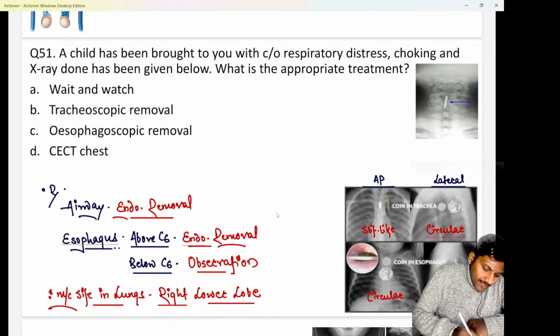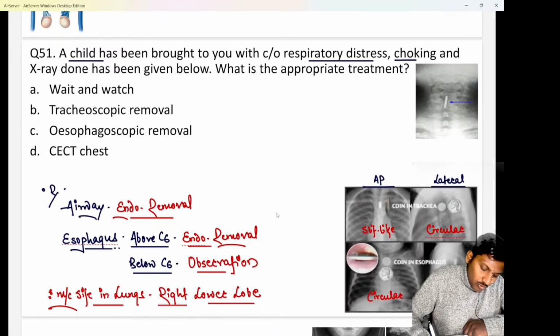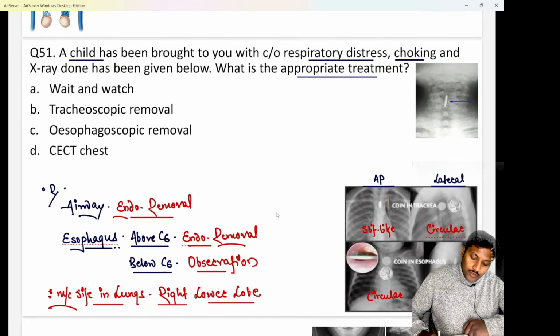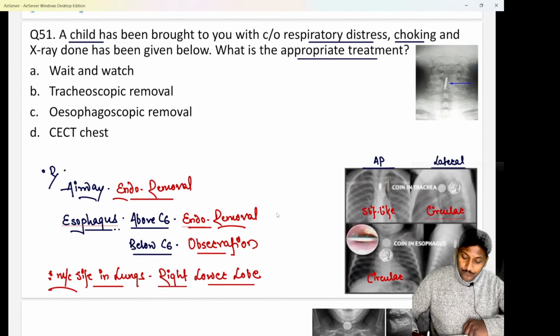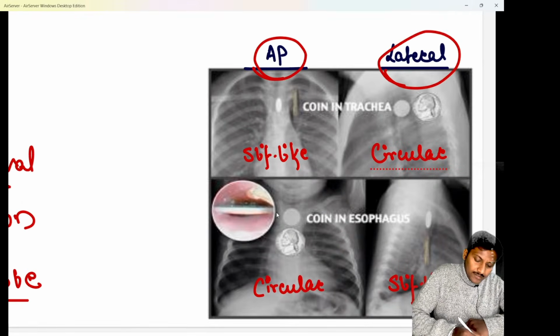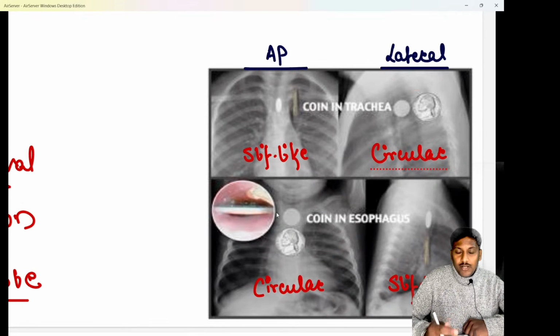It states a child has been brought to you with complaints of respiratory distress along with choking, and the x-ray done has been given below. What is the appropriate treatment? So here, first of all, whenever there is a foreign body, we have to do an x-ray AP view as well as an x-ray lateral view. Commonly the foreign body is a coin, or a disc battery, or peanuts.